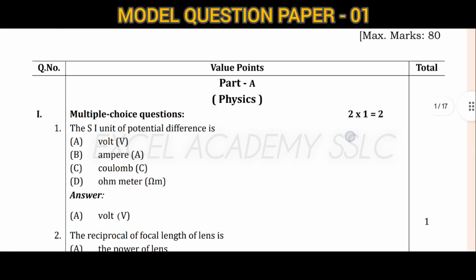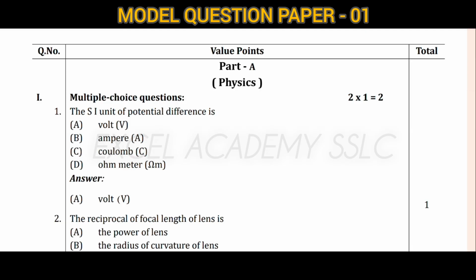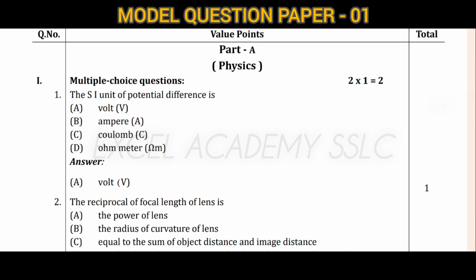First of all, we are discussing from the physics part. In physics, the first question is: the SI unit of potential difference is. They are asking the SI unit of potential difference. The SI unit of potential difference is volt.